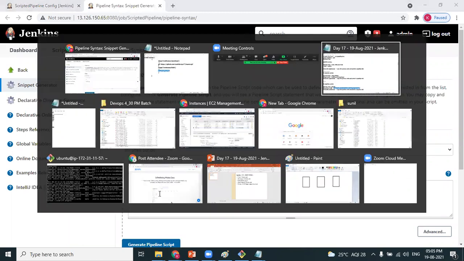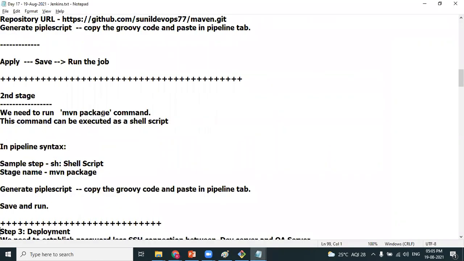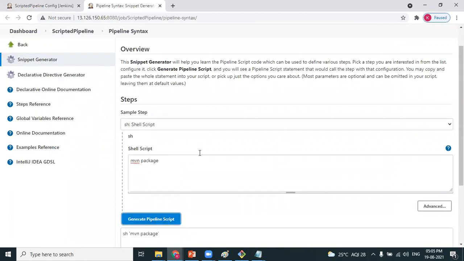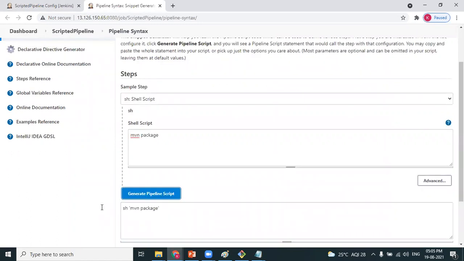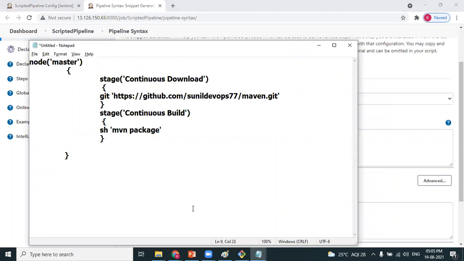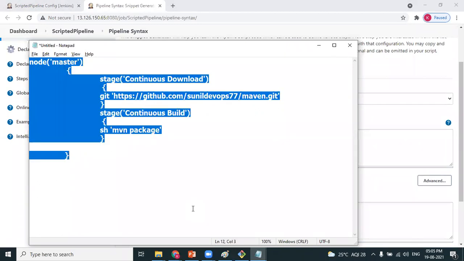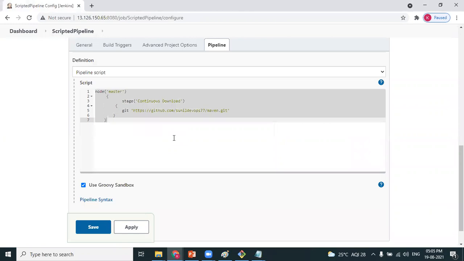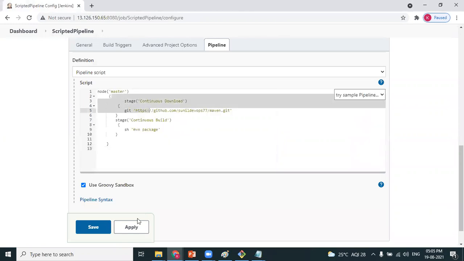Anuj, you remember the command which helps you package the source code? mvn package. Generate the script. Script is ready. Copy. Right, Anuj? The code is ready. Now this code is performing two steps: continuous download and continuous build. Apply, save.